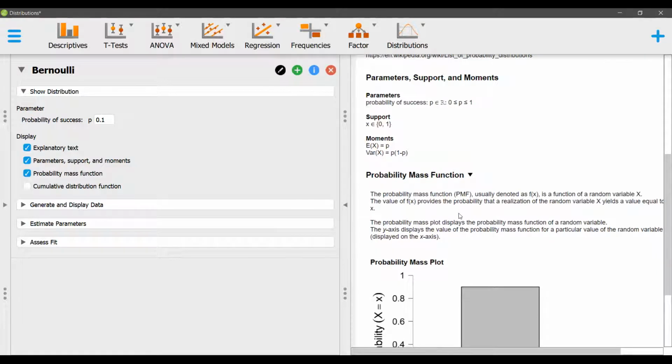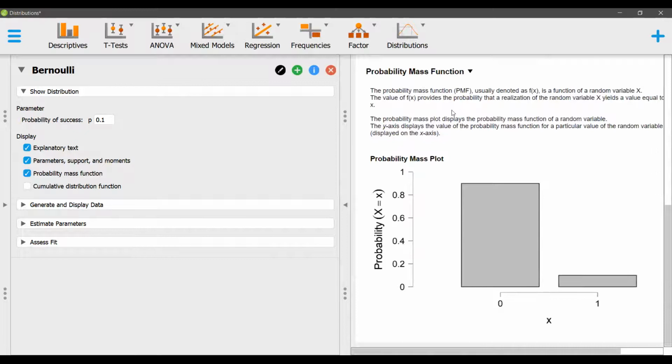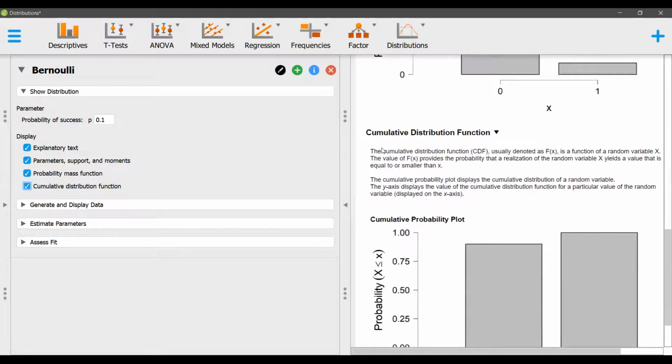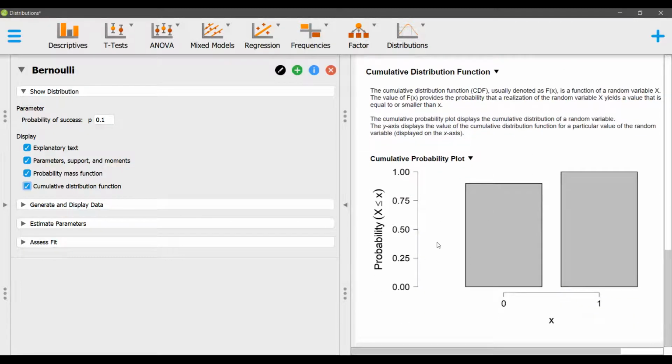Then the probability mass function is defined, which I have defined earlier, or density function if that is the case for a continuous random variable. And as per my probability of success, my probability plots have come up. And the last was the cumulative distribution function, which is again a definition which I have explained earlier. And based on my data points, my cumulative probability plot has come up.